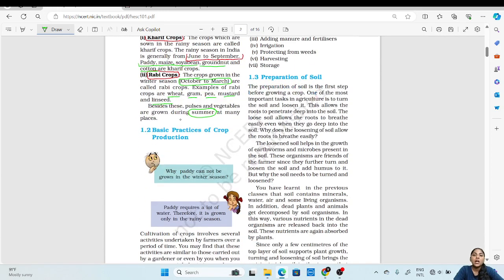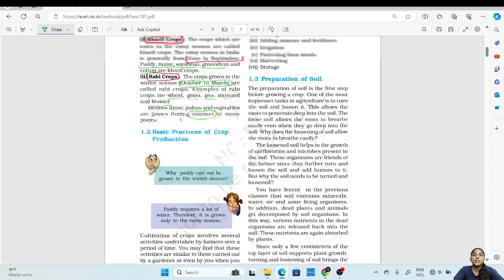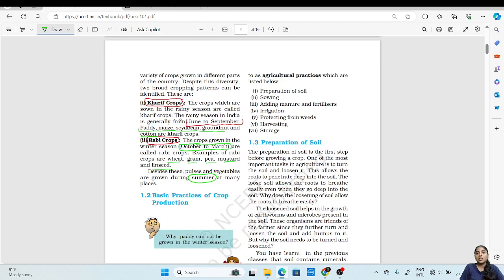So, to start with agriculture, a farmer needs to carry out various activities or various practices, and these practices are referred to as agricultural practices. What this essentially means is the farmer needs to prepare his land or field so that he can sow the seeds for the crop and essentially get a higher or better yield. Now let us see what these agricultural practices are.